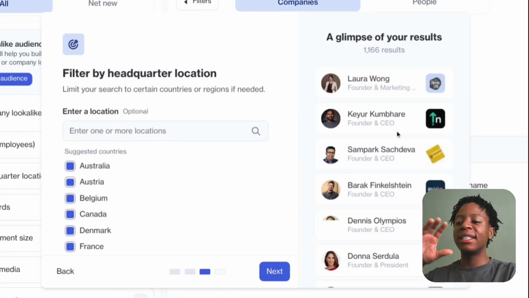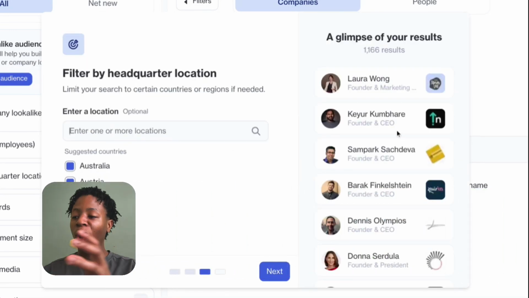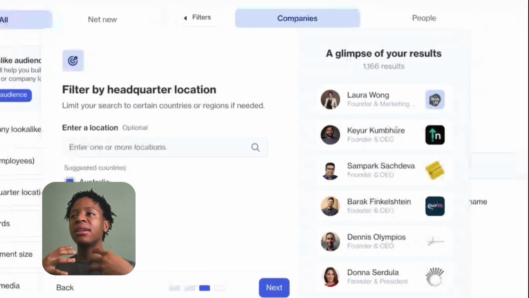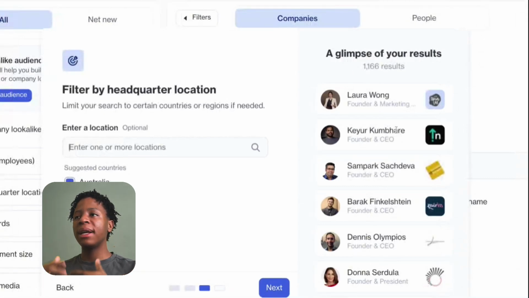Next, and as you can see, it found lookalikes of Lara. So anyone that offers a similar service to Lara, which in this case is digital marketing, which in this case is ghostwriting on LinkedIn, but she also offers a course that teaches people like me and you how to go viral on LinkedIn, right?